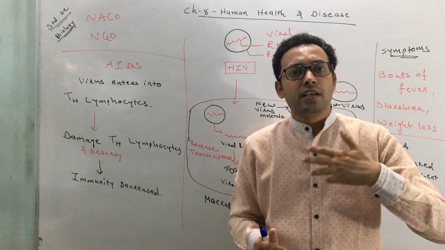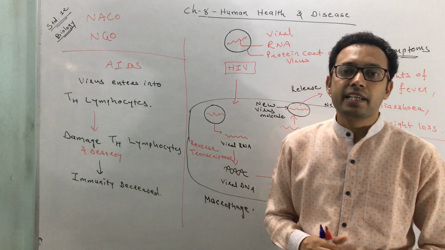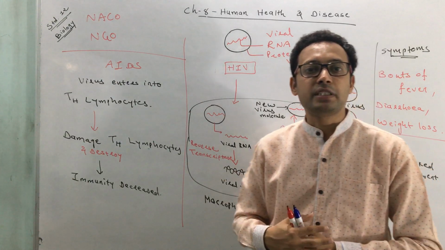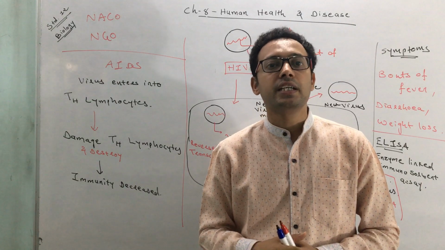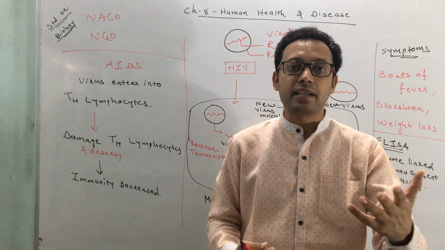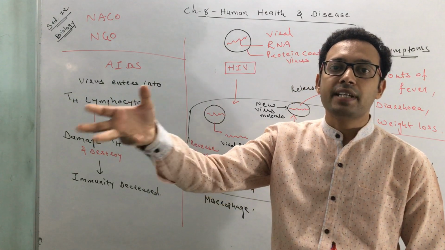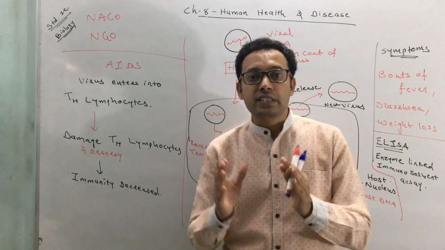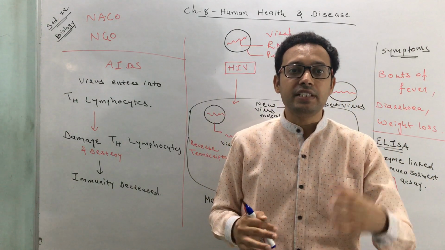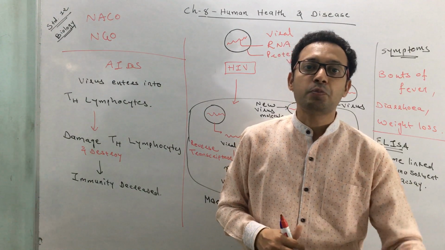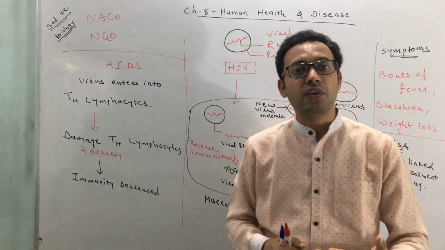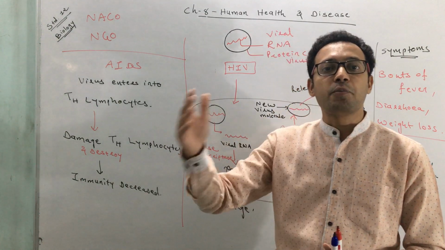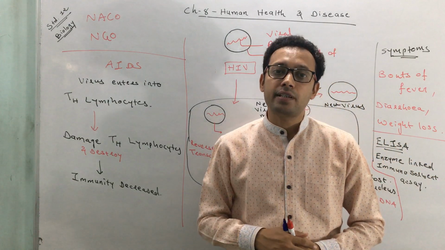They advise and counsel people not to have multiple sexual partners, because if they have multiple sexual partners, the chances of occurrence of the disease are very high. They have arranged blood banks. Now we are not taking a blood transfusion directly from people, we are taking it from a blood bank. What does the blood bank do? The blood bank first checks for diseases. They test for hepatitis B, AIDS, etc. If the blood is found to be safe, then it is collected and stored in the blood bank. So it can also protect a person who requires repeated blood transfusions.